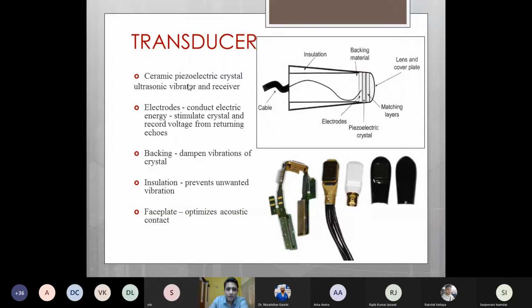Along with the piezoelectric crystal, the ultrasound transducer also has the following components: electrodes, backing plate, insulation, and a faceplate. The electrodes conduct electrical energy and stimulate the crystal and record voltage from the returning echoes. The backing material dampens the vibrations of the crystal, and insulation prevents any unwanted vibrations from getting picked up. Also, there is a faceplate which optimizes acoustic contact with the surface, whether it is the esophagus or the body surface. So this is how a transesophageal transducer looks from outside, but it usually has various components inside, which include the crystal and the electrodes.